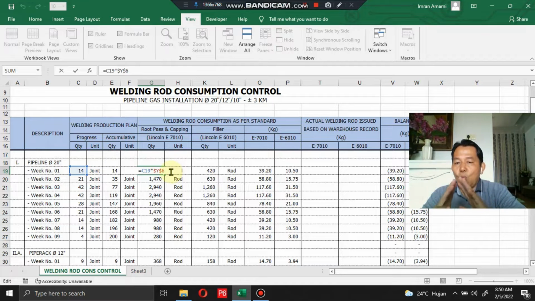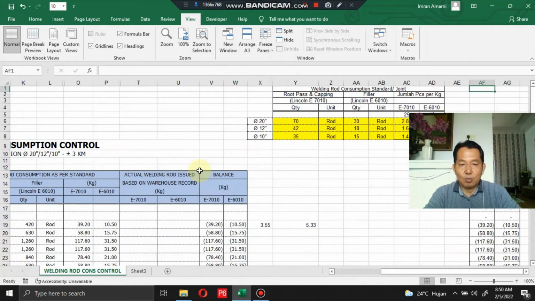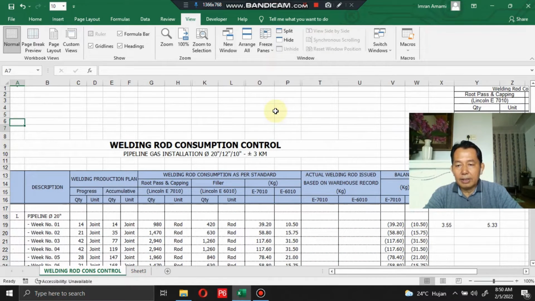Why do I use the dollar symbol in the cell with the red color? It means the cell is fixed. Although you copy this and move it to another section, it will not change. Let us check Y6. This is Y6, you see here.